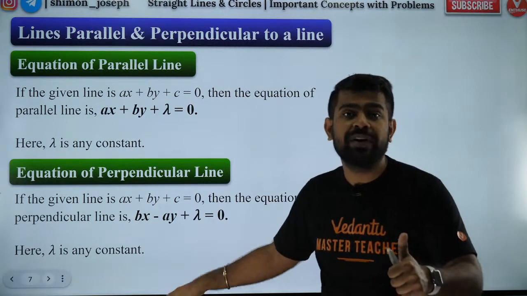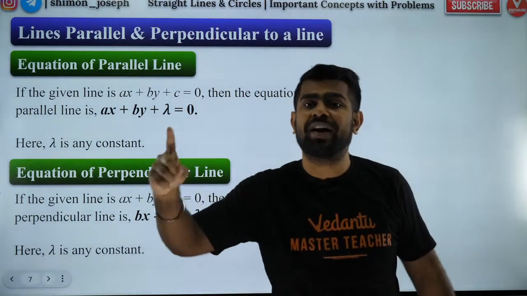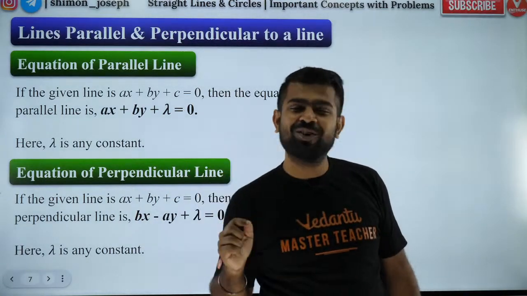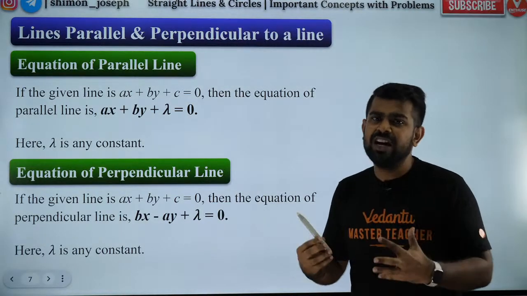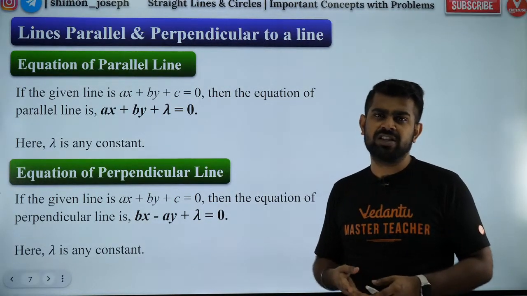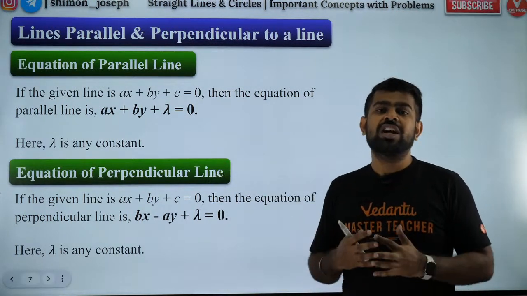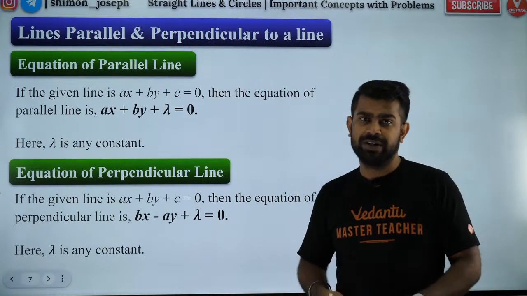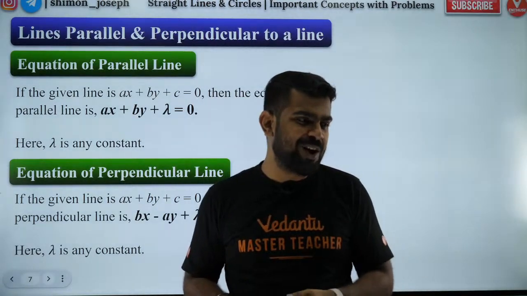Why is that happening? Because only then the product of the slopes will be equal to -1, so that they are perpendicular. I hope the logic is clear to everybody. Got it? And then again plus lambda, which is an arbitrary constant, because we want the line to be perpendicular to a given line and it should cover any such line in general. So that's why lambda is given. Got it? Did you guys like it? Shall I go to questions now?